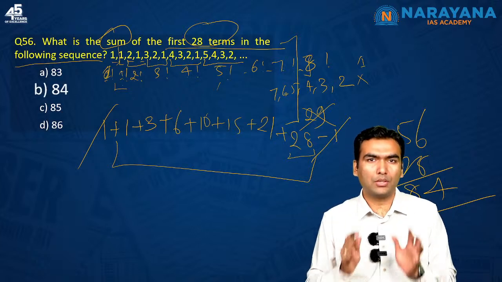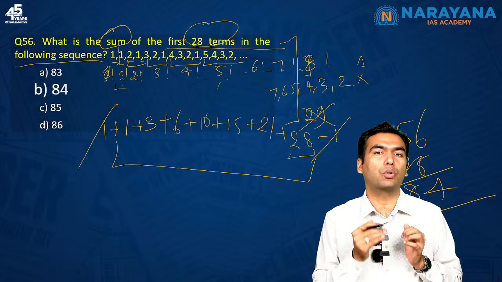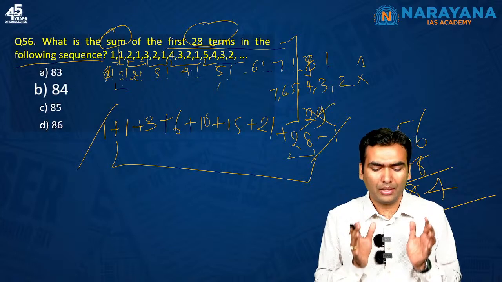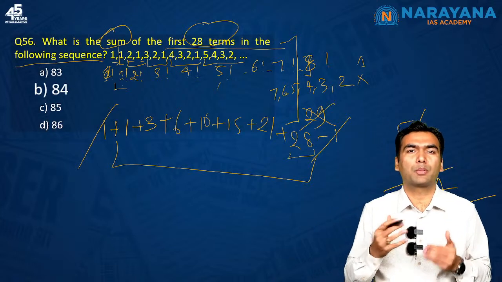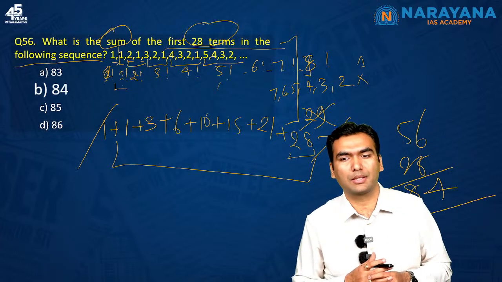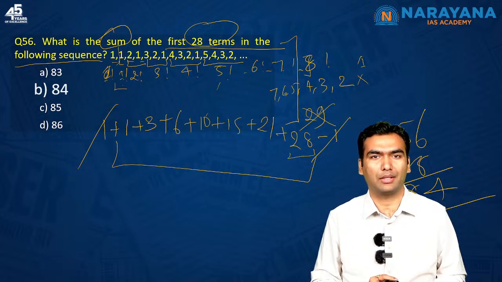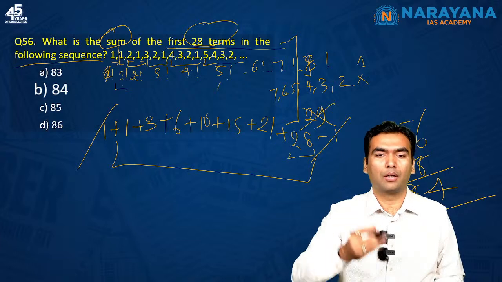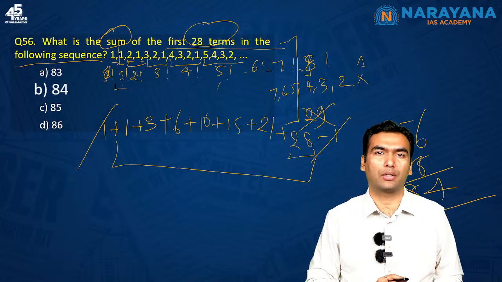Okay, so this question requires a bit of patience. There are multiple levels at which you have to do the addition, but all these levels are very simple. These are simple calculations, but it requires some amount of speed as well. So that's why I always tell the students that you should do a lot of numerical activity. Whenever you get a bill from any shop, you should have the habit of adding it manually, cross checking whether the computer is doing it right or not.